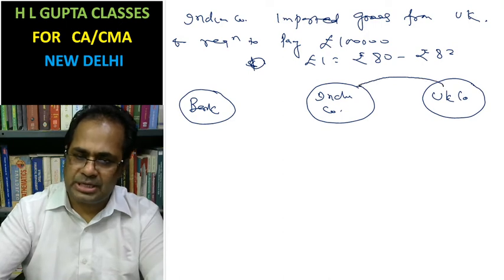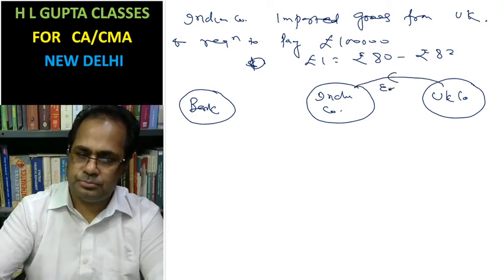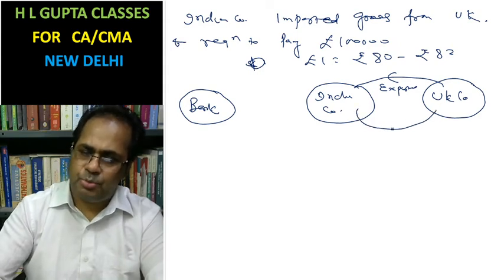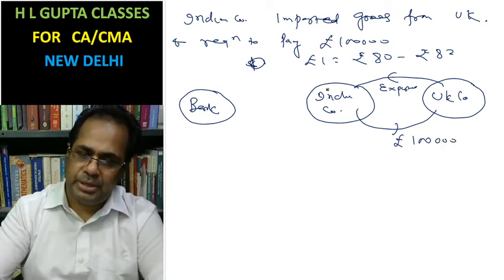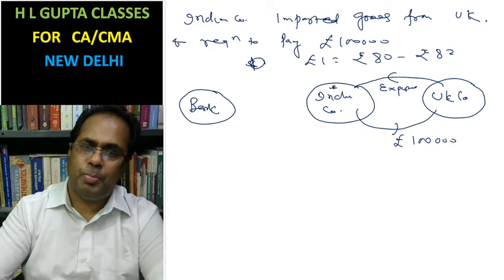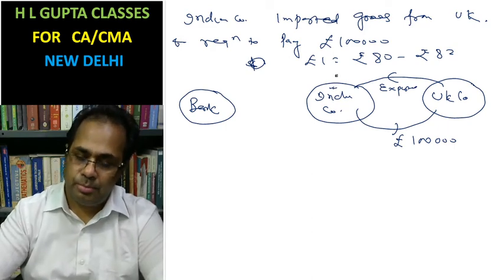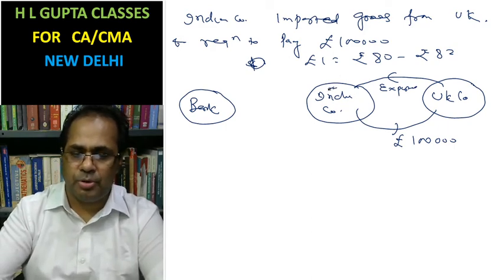Imported means this is exported goods. Now this company will have to pay pound 1 lakh. As per FEMA, this company has not got pound 1 lakh.